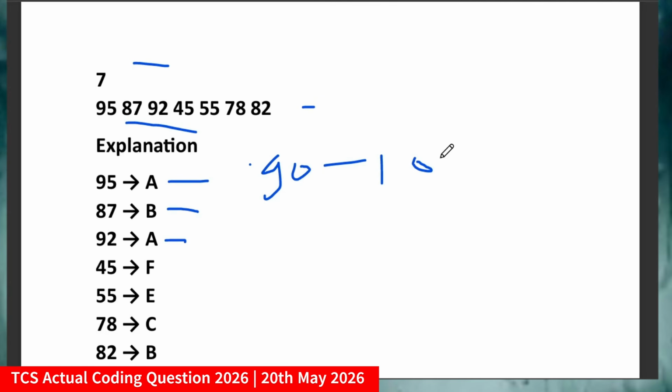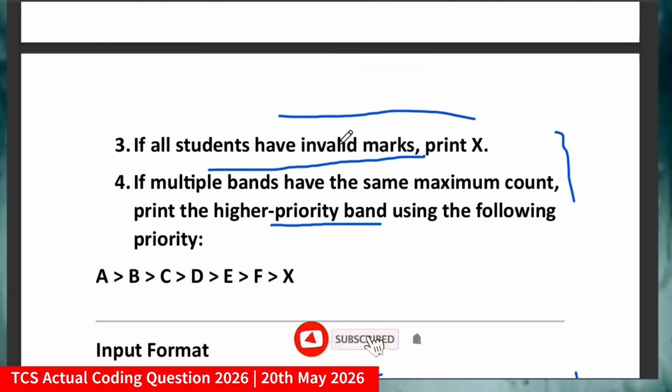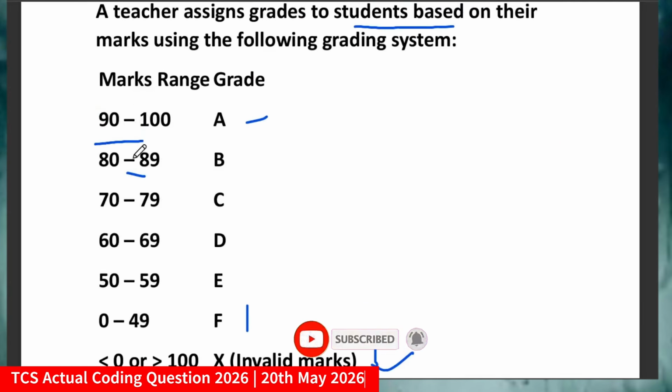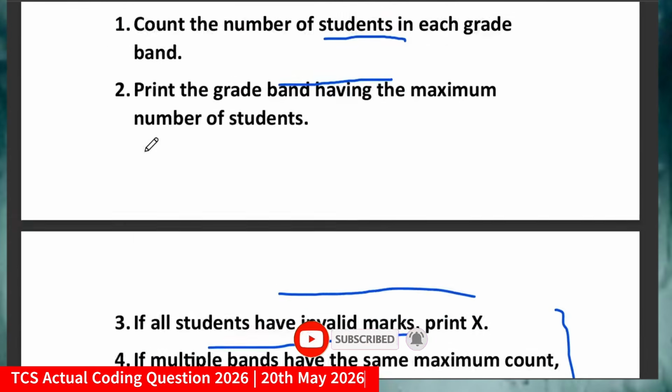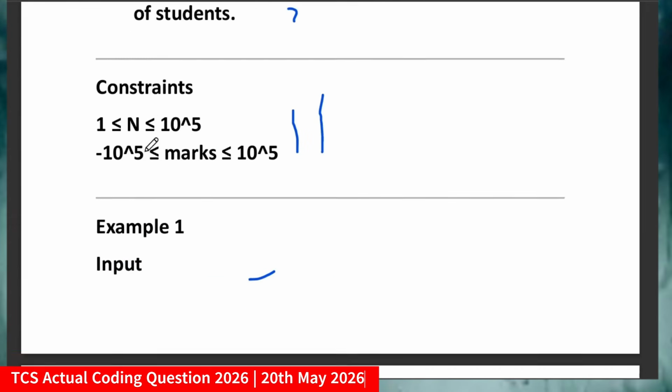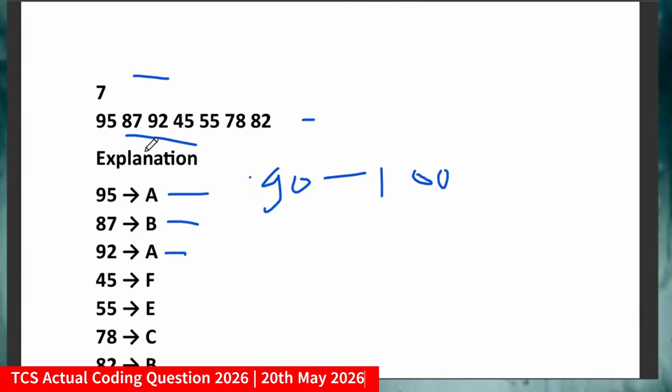So you have to just count the total number of students in each band, isn't it? They have clearly mentioned the scenario. So if the marks range is 90 to 100, this should be in grade or band A, and correspondingly you have to print those values.